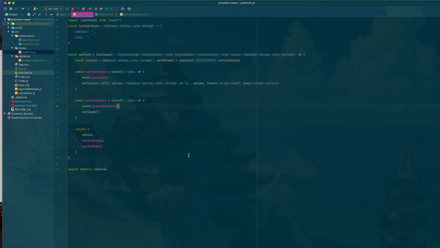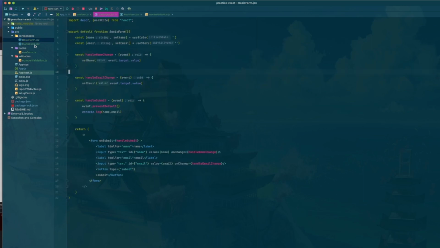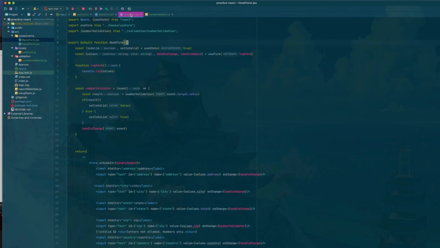All right, so that is going to be it for the basic video. Quick recap. We went over the basic form. We have our fields. Our fields each have their own state, each have their own change method, and then one handles submit inside the component itself. Second way is we took all of that logic, we created a custom React hook to handle our values as well as our change and handle submit. And then as a little bonus, we added a simple method of implementing a validator onto it as well.